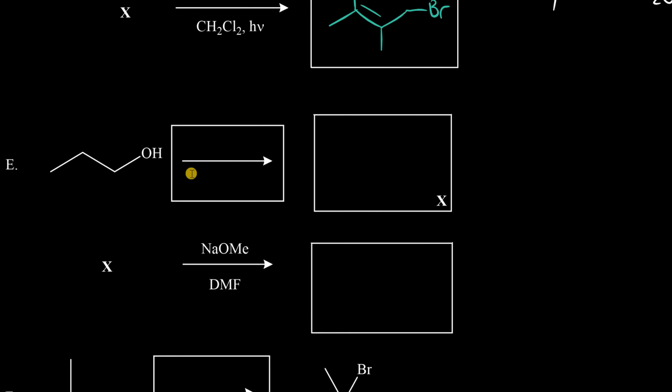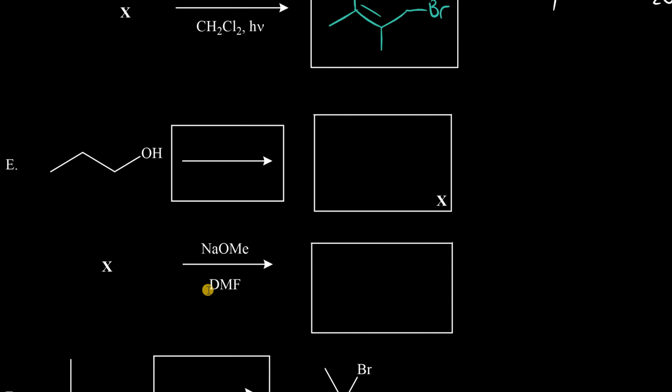Now, question E has many unknowns. We're given a primary alcohol which reacts with some reagent to form compound X. Compound X can then react with what seems to be a strong base, sodium methoxide, in a polar aprotic solvent to form the product. Because we have a lot of unknowns here, let's try to figure out what this mini synthesis is like using all of our skills.